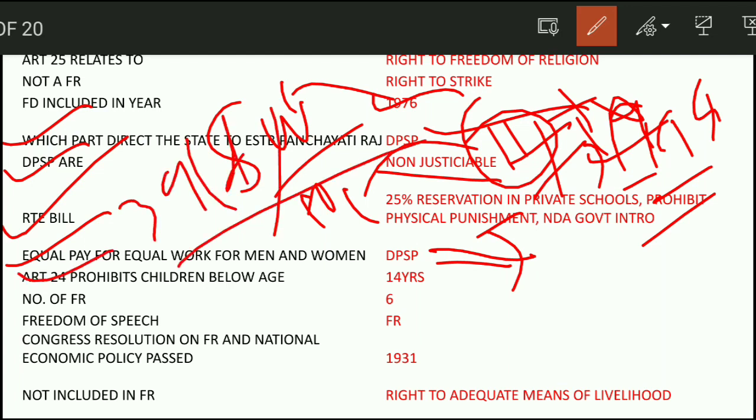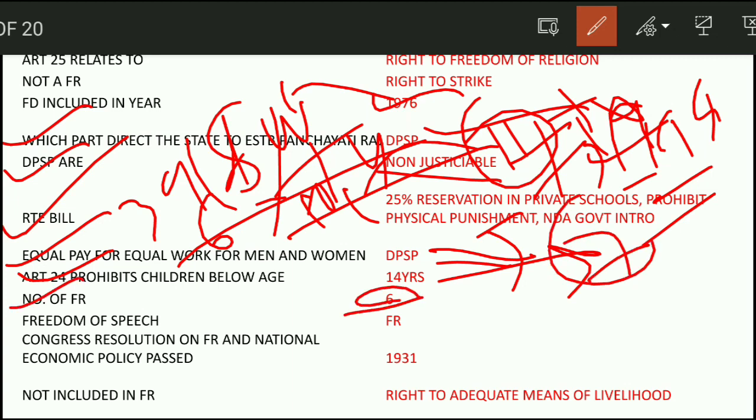Article 24 prohibits employing children below the age of 14 years. The right to education is from 6 to 14 years. So the number of fundamental rights is 6. Previously it was 7. That is, the right to property was removed by the 44th Amendment. Freedom of speech is a fundamental right under Article 19.